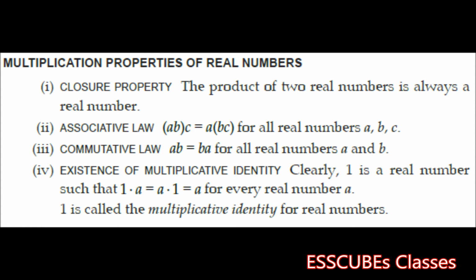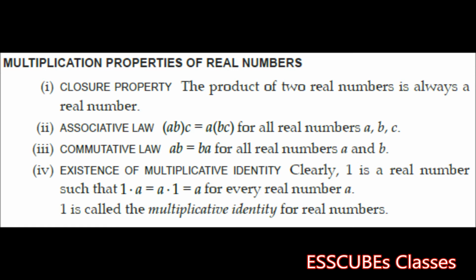It says the product of ab when multiplied with c must be equal to the product of bc multiplied with a. The commutative law says the product ab must be equal to the product ba, where a, b, c, whatever we are discussing over here, are all real numbers.